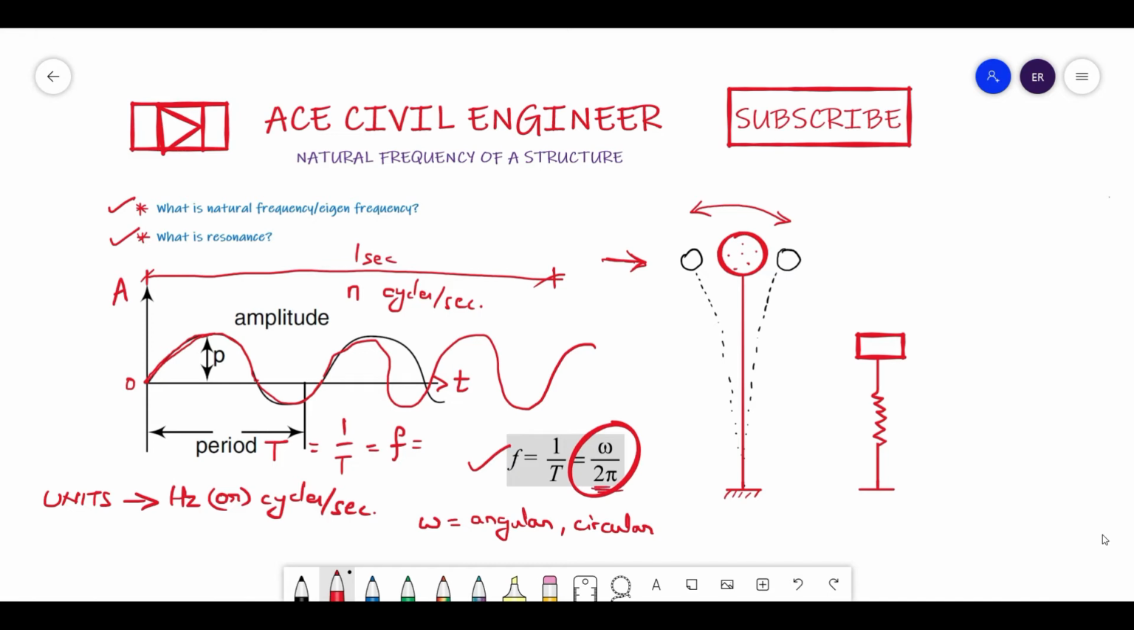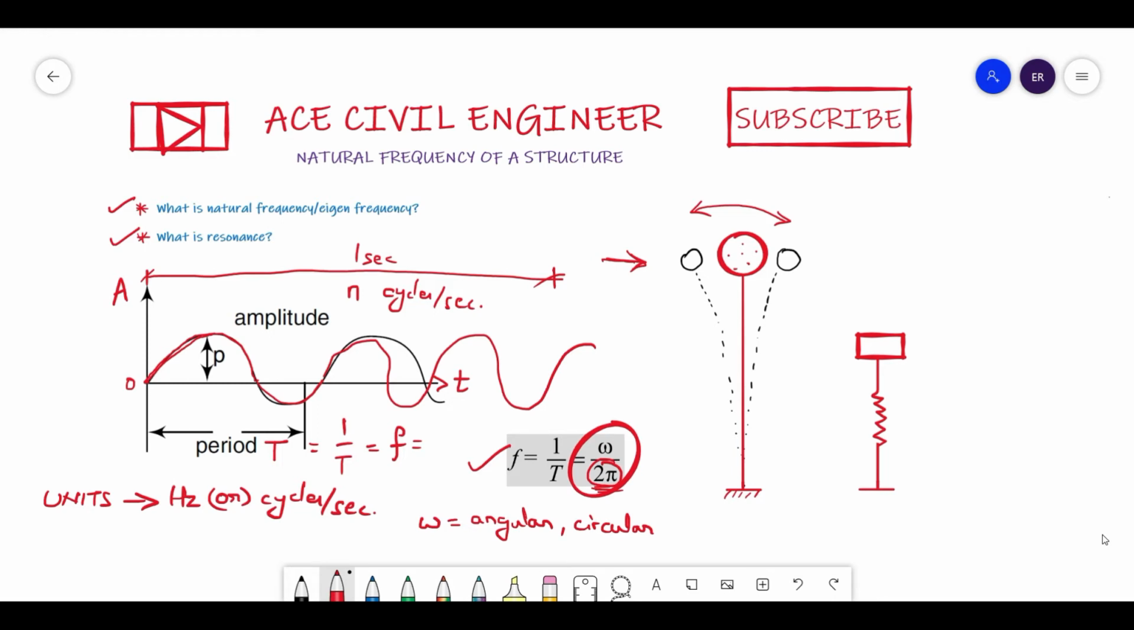If this 2 pi was not there, then it is nothing but natural frequency f. So f and omega are basically differentiated by a single constant, that is 2 pi. This 2 pi is very important. Basically, most of the times we consider omega itself as the natural frequency. So from here on I will consider natural frequency as omega.